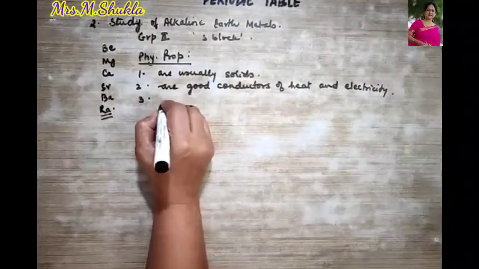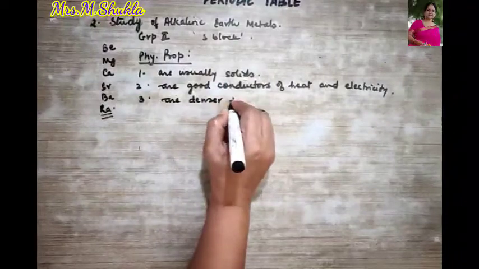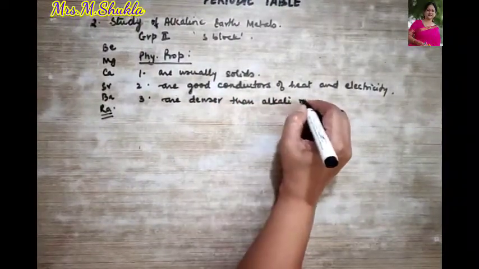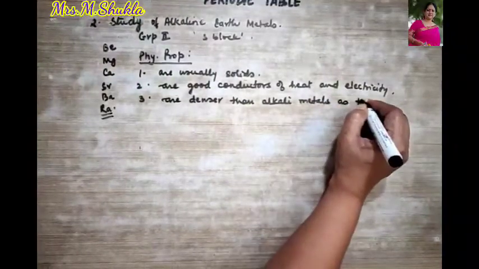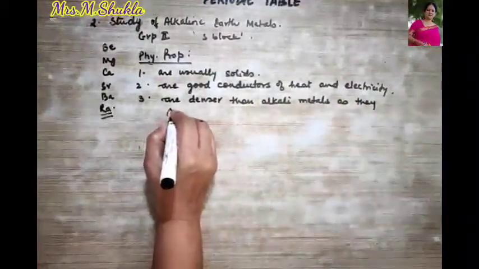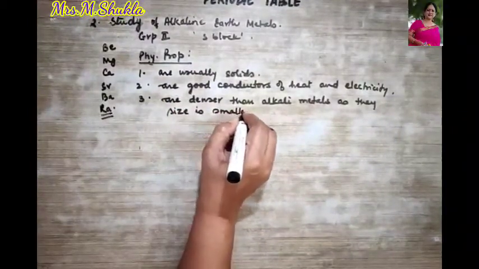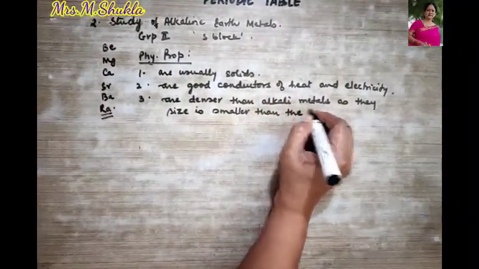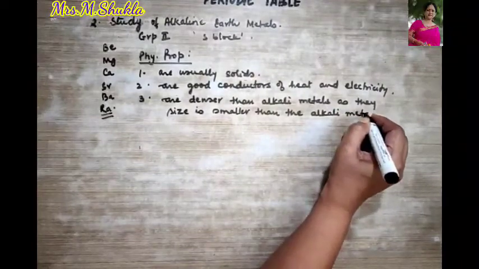So we can say they are denser than alkali metals as their size is smaller than the alkali metals.